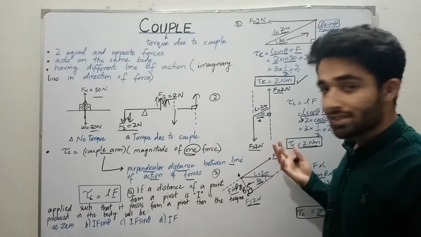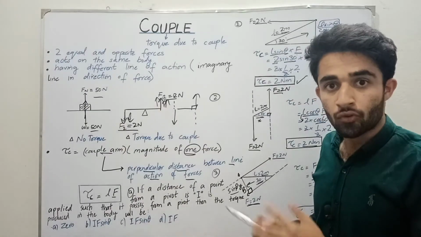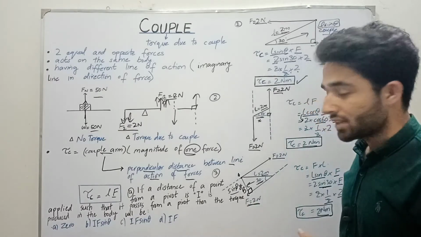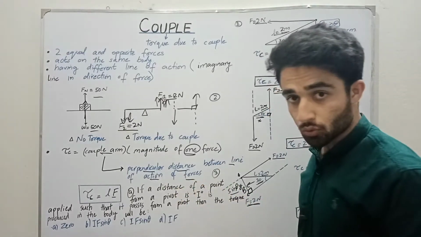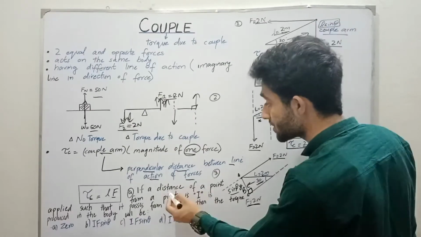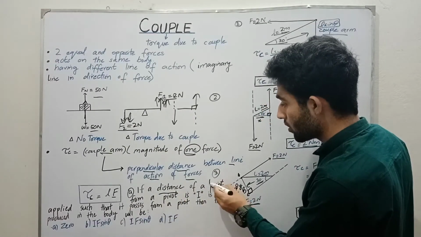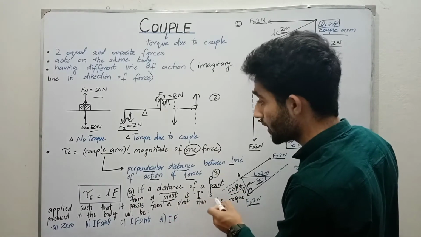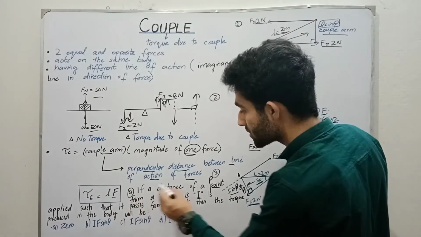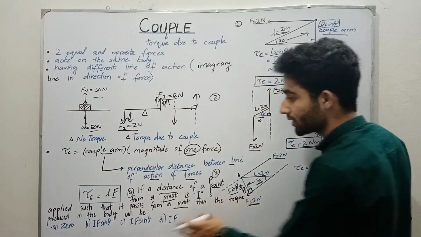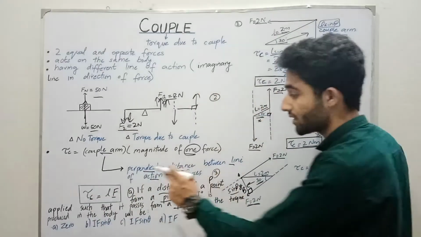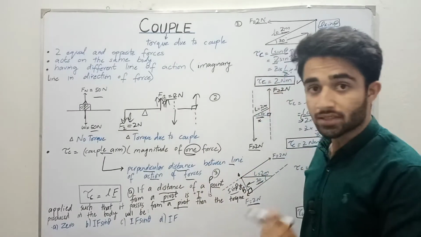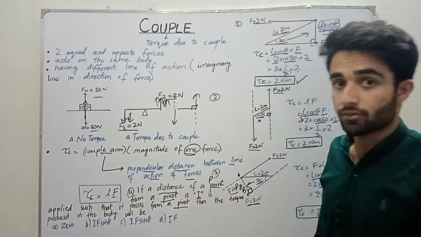Okay, so these are some of the problems for your understanding and for your better grip. Next we have the MCQs. This MCQ says: if the distance of a point from the pivot is l, and a force F is applied such that it passes through the pivot, then the torque produced in the body will be: alpha, 0; beta, F l sin theta; charlie, F sin theta; delta, F.